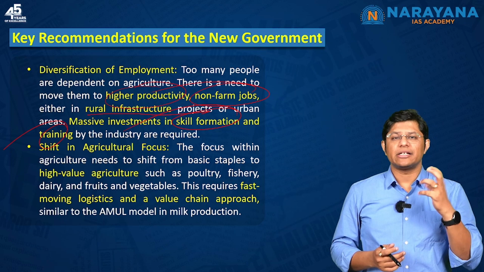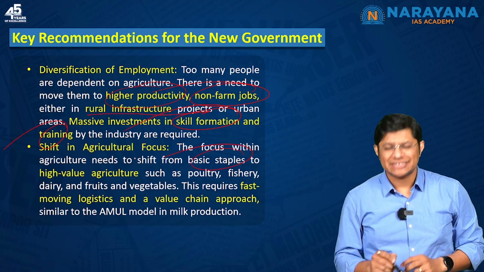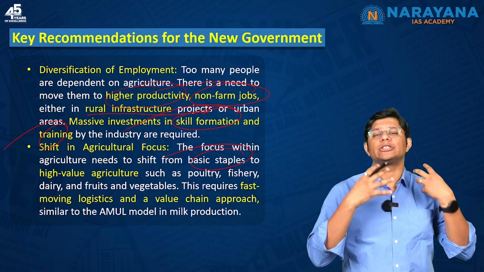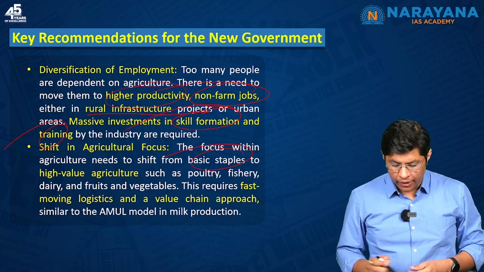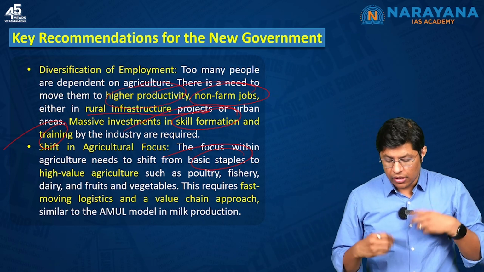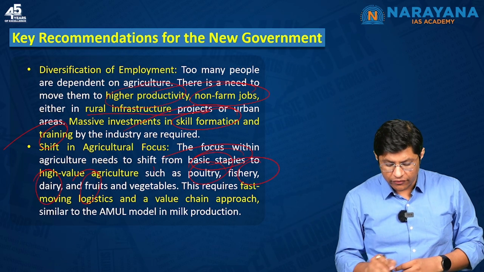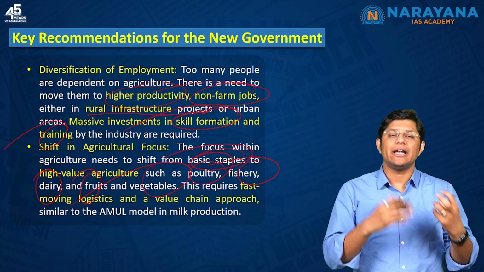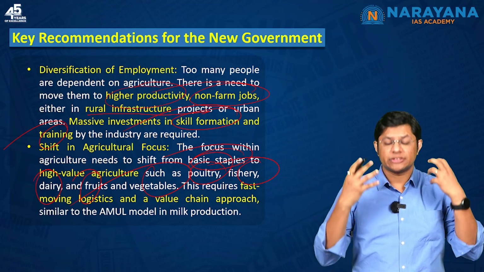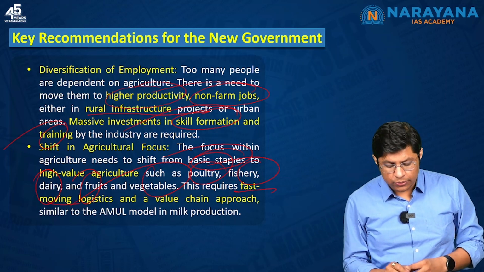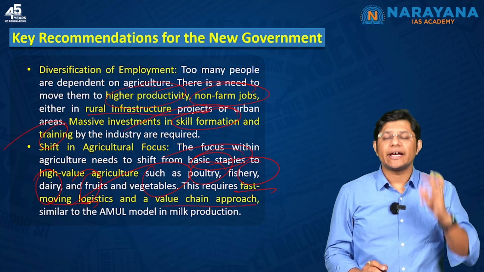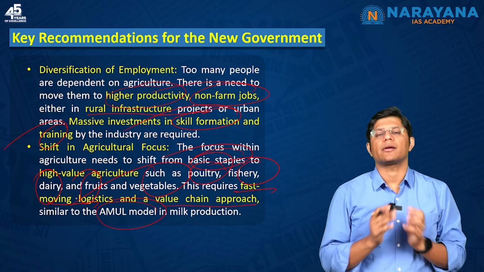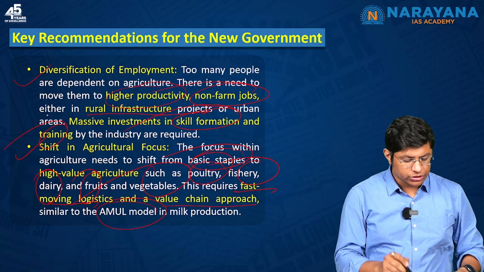The next is shift in agriculture focus. Now, rather than focusing on basic staples like jowar, wheat, etc., the farmers need to have incentives, or the Government of India has to provide incentives for the farmer to adopt high value agriculture like poultry, fishery, dairy, fruits and vegetables. But for the farmers to move from the basic staples to these high yielding agriculture crops, the Government of India has to ensure that there is fast moving logistics and a value chain approach, as we got to see in India with the Amul model for the production of milk, right? So this is the second solution.